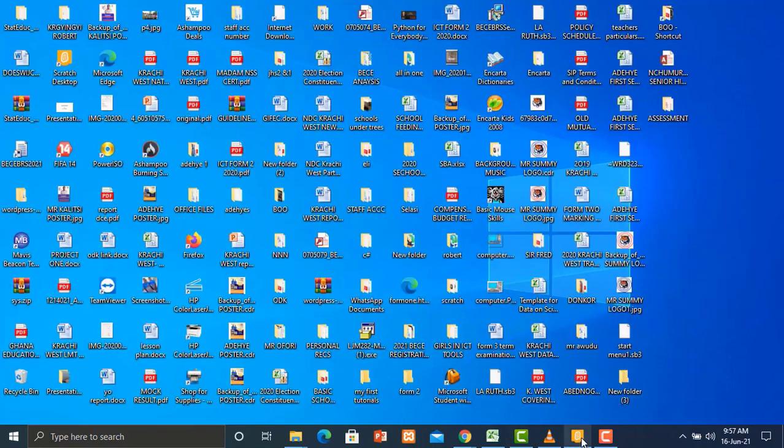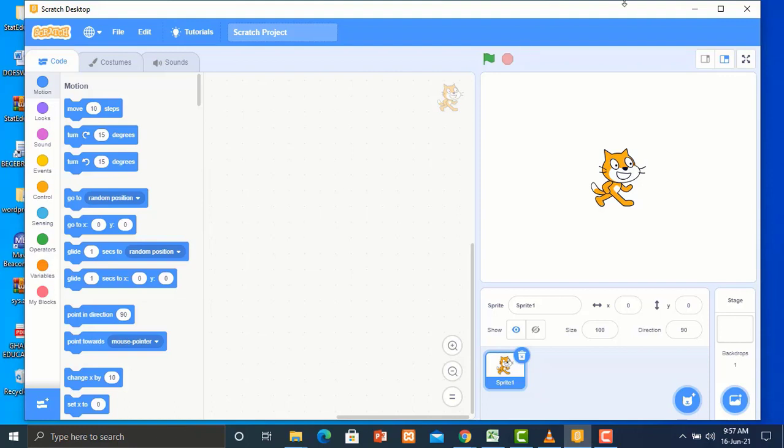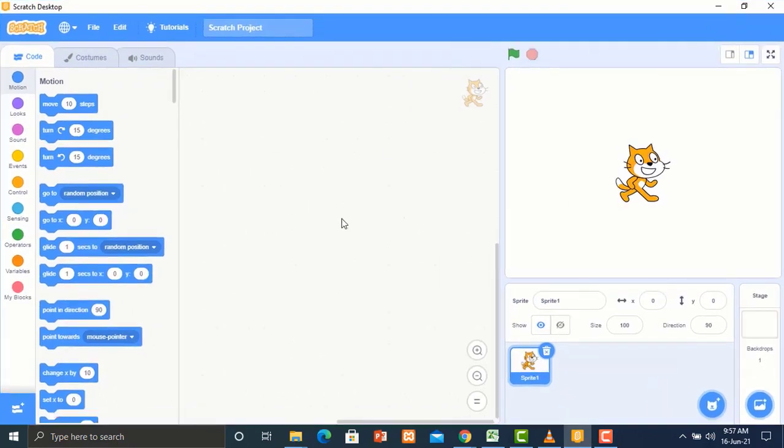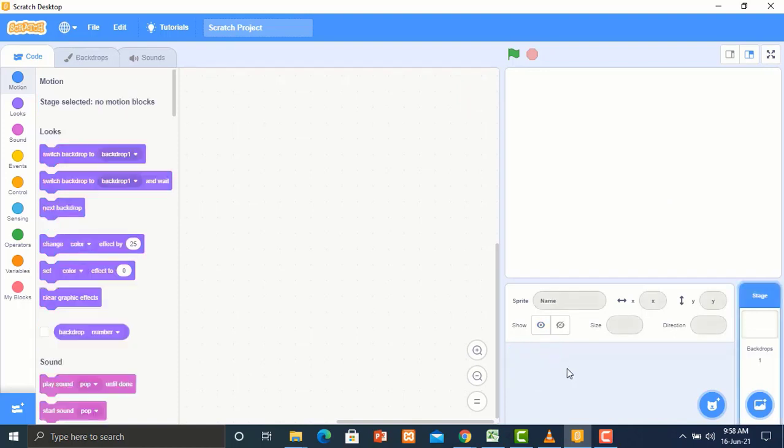Okay, let's launch the Scratch program. Good, Scratch is ready now. Let's code, but before that, let's see the features. This is what we call the sprites, and we have our background. We can locate our code here, and the stage where we see what we are coding. I don't need this sprite. Let's delete it and bring a new sprite.